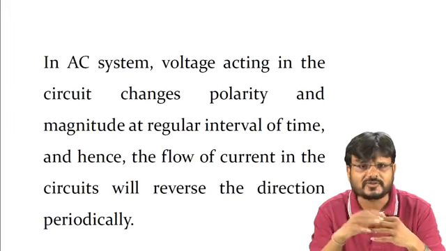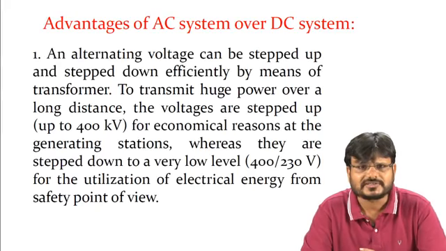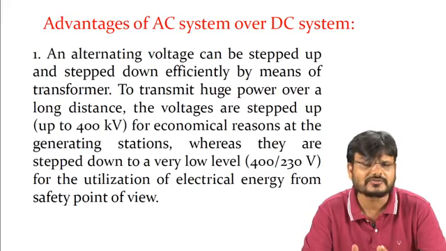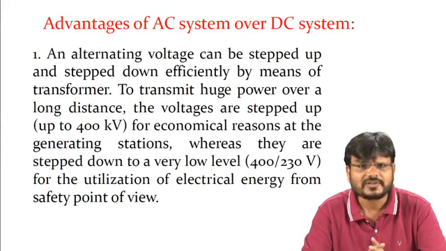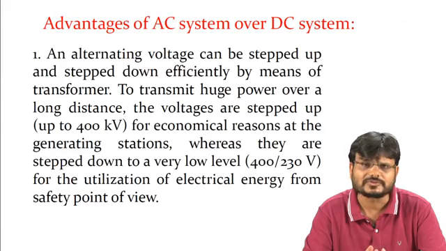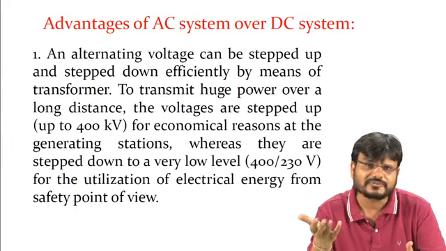So now again we have to understand what the advantages of the AC system over the DC system are. Alternating voltage can be stepped up and stepped down efficiently by means of a transformer, as I already told you, and in one lecture I will also discuss the transformer. To transmit huge power over a long distance, the voltages are stepped up to 400 kV or 765 kV for economical reasons at the generating station, whereas they are stepped down to very low voltages like 400 or 230 volts. That means whenever you get AC power at your home, the voltage, as you know, is 230 volts, because it is being transferred from the generating station.